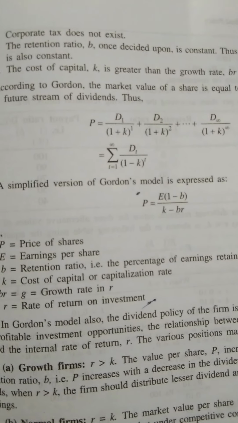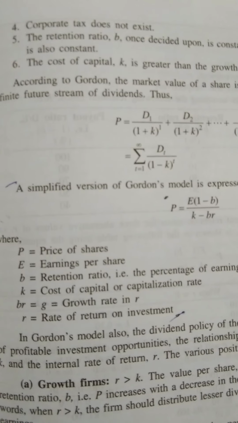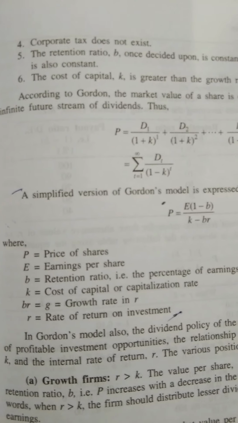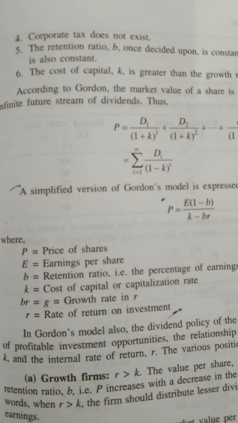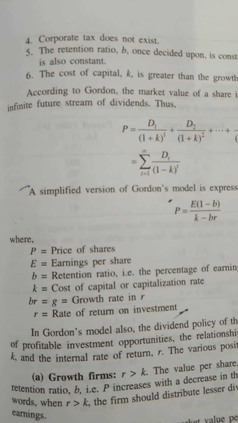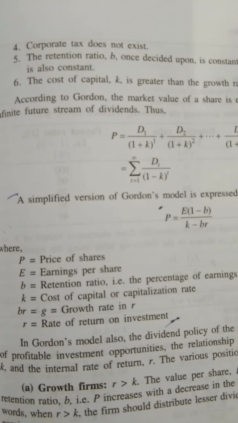That means 70% will be the dividend payout ratio and 30% will be the retention ratio, and the retention ratio is denoted by B, and vice versa. Suppose the firm decides that they will pay 30% as dividend, automatically 70% will be the retention ratio.